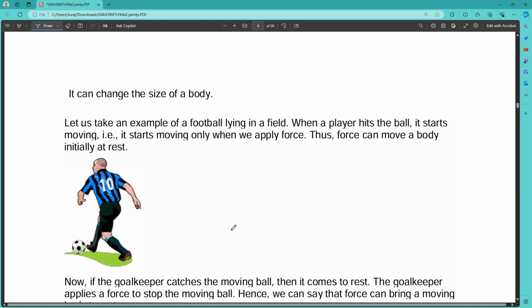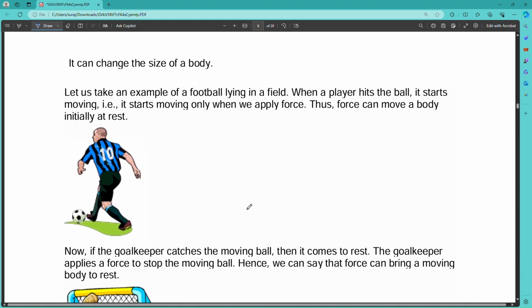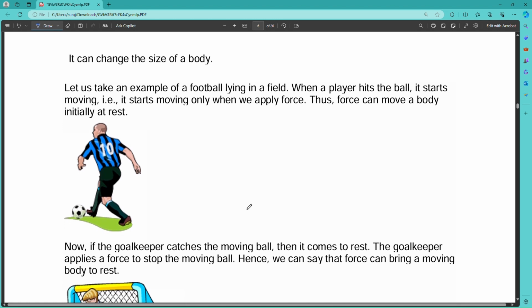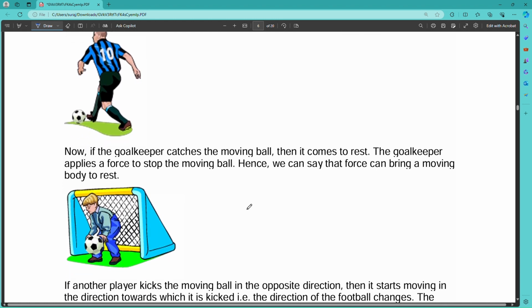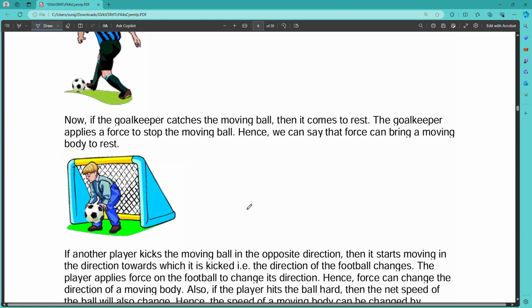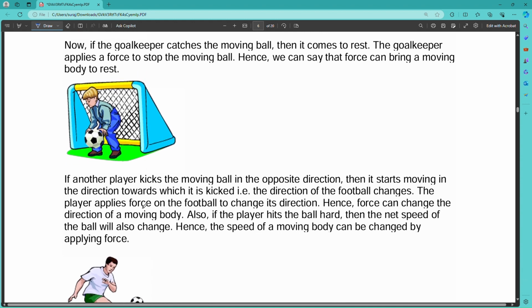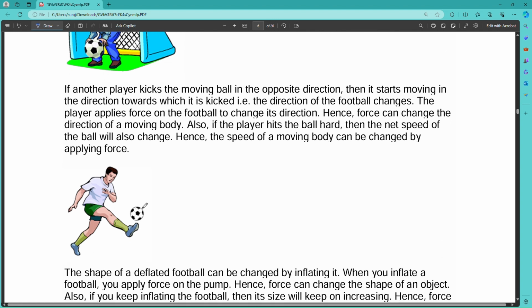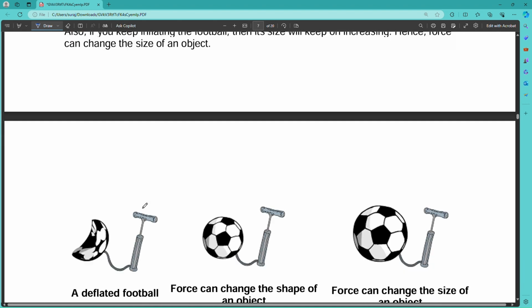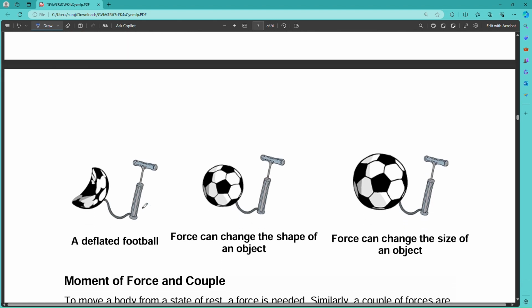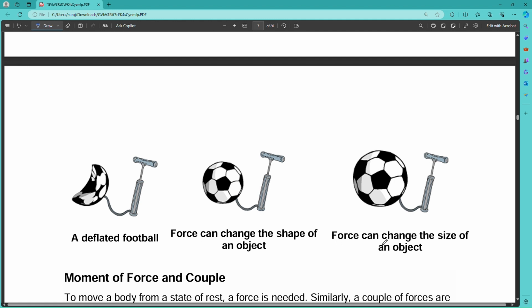Let us take the example of football. In the field, when players hit the ball, it starts moving. It starts moving only with applied force. Then a goalkeeper catches the ball, and it comes to a rest position. So we can change the direction. Here we can change the size also. Force can change the size of an object. Force can change the shape of an object. Force can deflate a balloon. So when we apply force upon it, it can change the size and shape also.